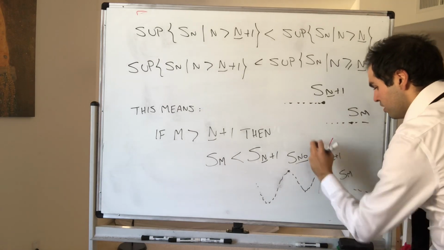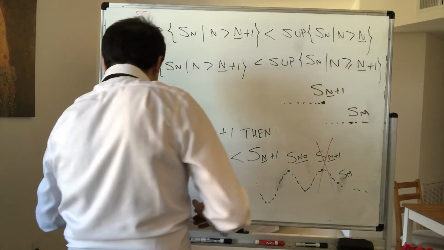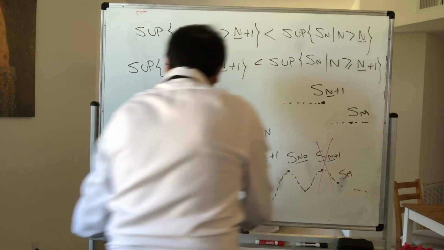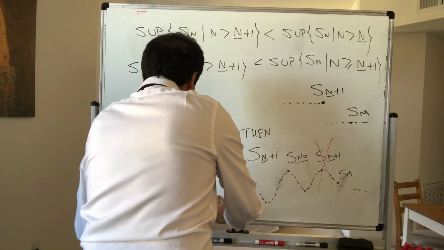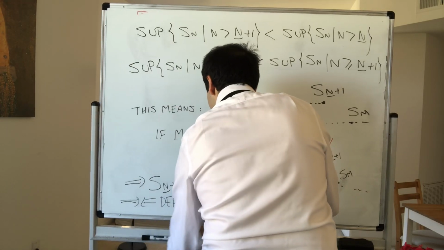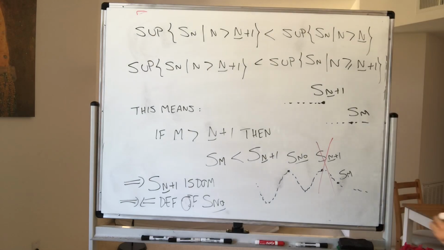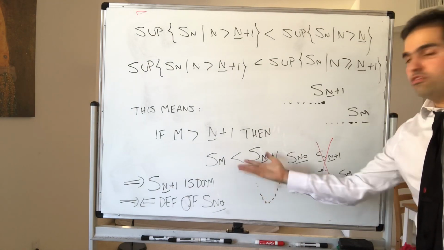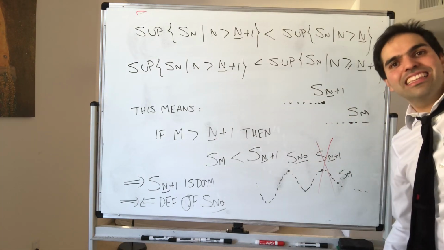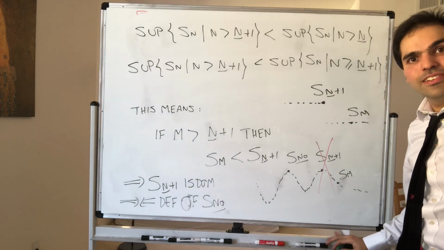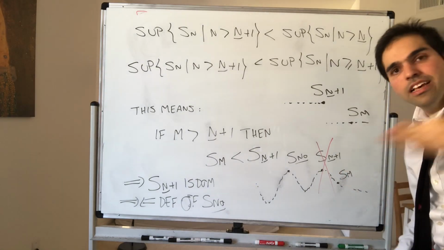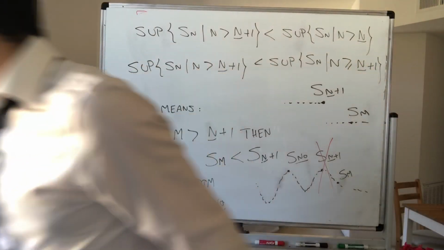So the point is, this implies S capital N plus 1 is dominant, and that really contradicts the definition of S capital N naught, because we said S capital N naught is the last dominant term, but we just found a new one. Contradiction with what? Contradiction with the fact that that sequence doesn't become constant. So from now on, we know that the sequence of supremums eventually stabilizes and becomes constant.